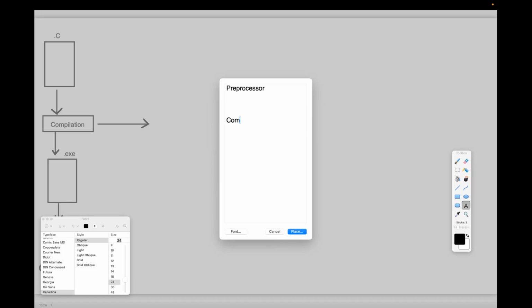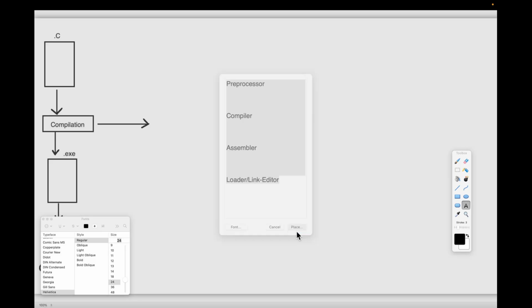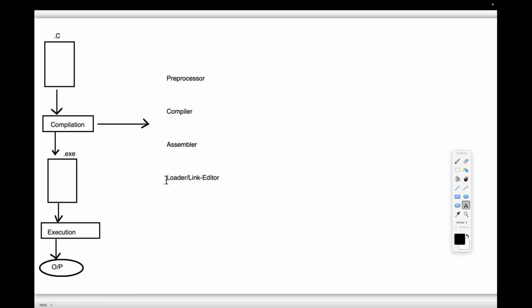The second one is the compiler. The next one is the assembler. Then after this, the next one is the loader, link editor. These four missions are working together to complete the compilation process.